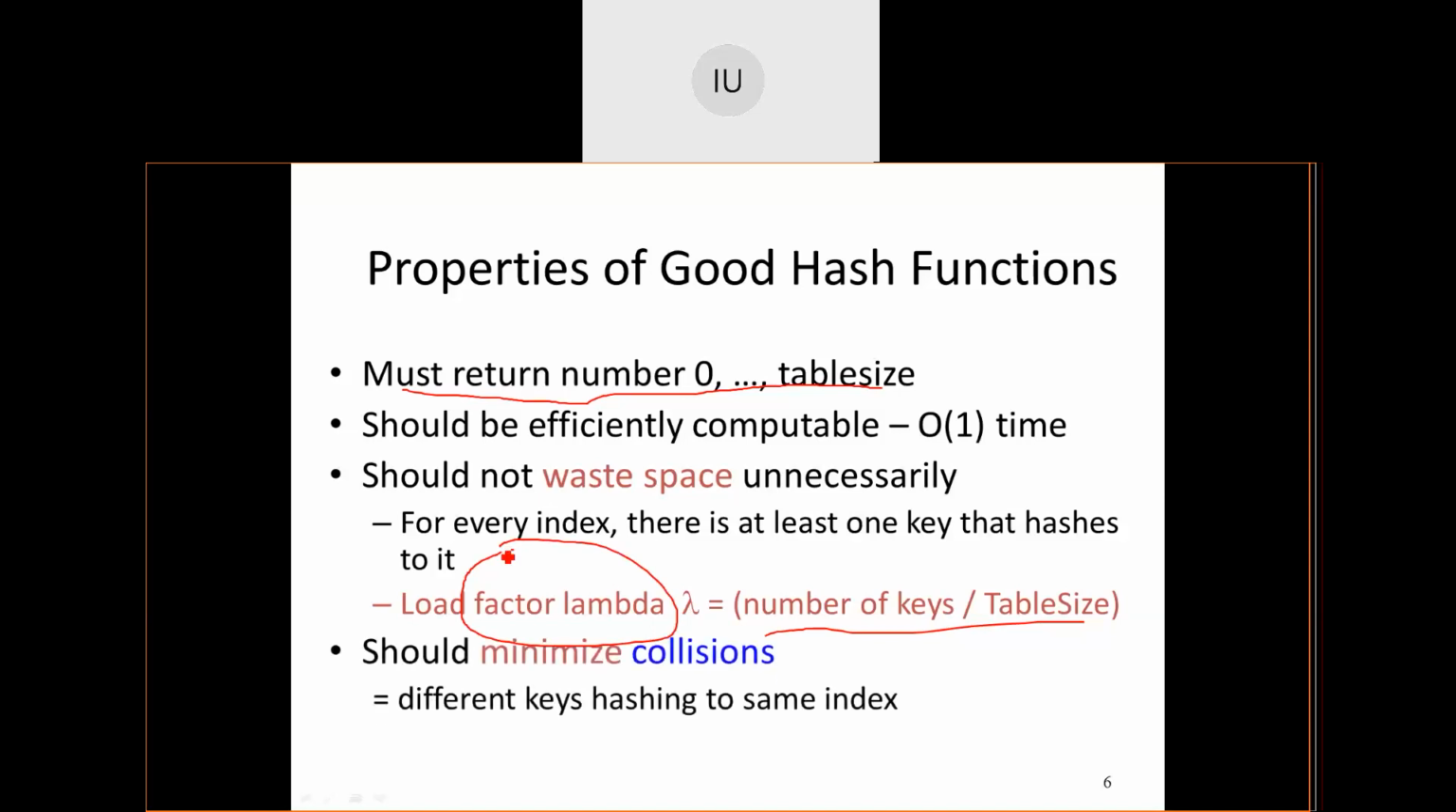Then it should minimize the collisions. What does collision mean? You will get to know about this in the first example that I am talking about. Whenever you are loading the data into a specific location, the location is obtained by computing the value using the hash function. And when you're computing, two different keys may map to the same location. That kind of situation is nothing but the collision.